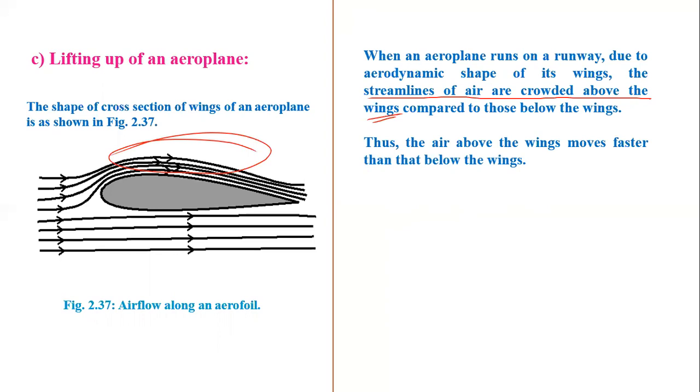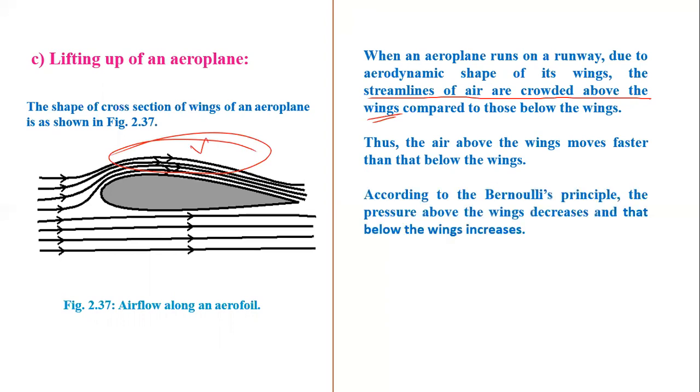Thus, air above the wings moves faster than below the wings. So this air has a larger velocity. According to Bernoulli's principle, the pressure above the wing decreases and that below the wing increases.